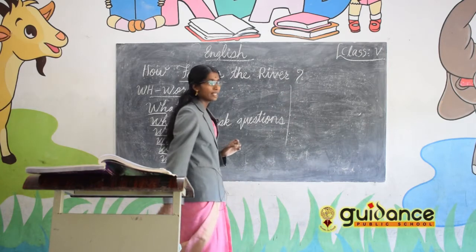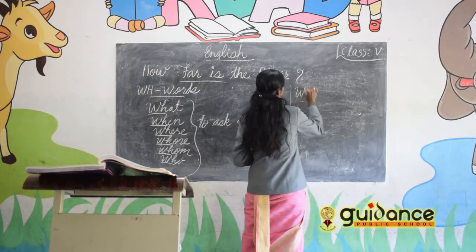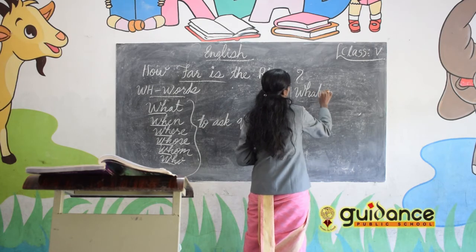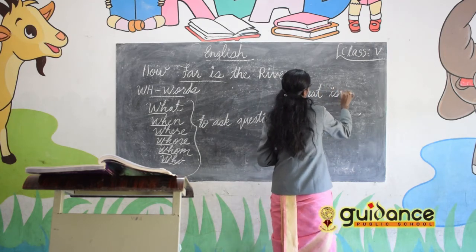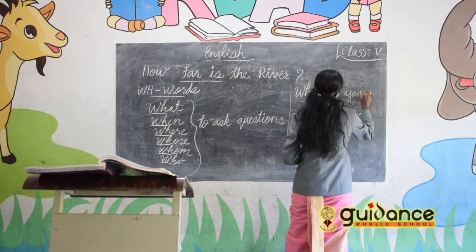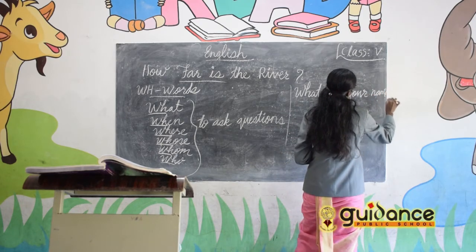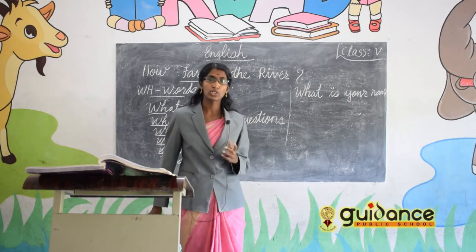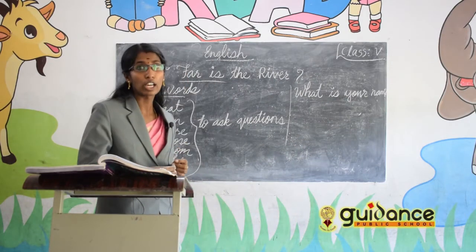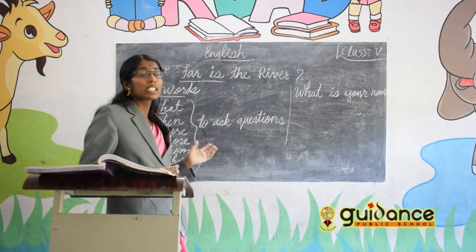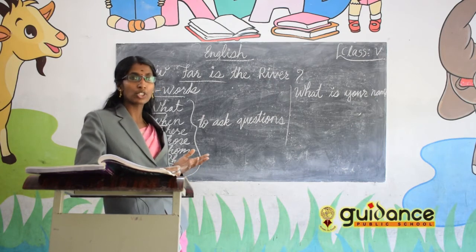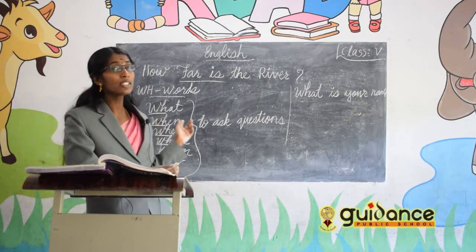For example, What is your name? Where is your house? Who is your father? Whose pen is this? Like that we can ask. So the WH words are used to ask questions.